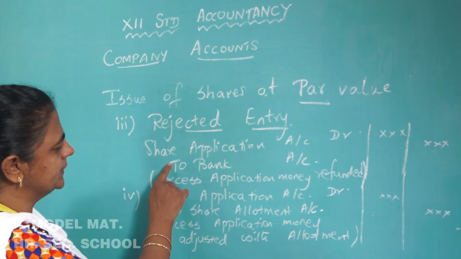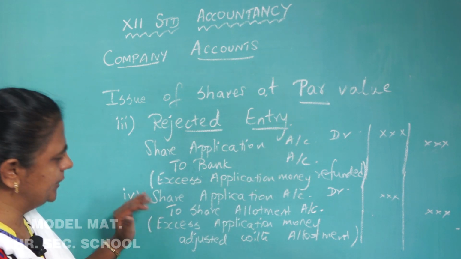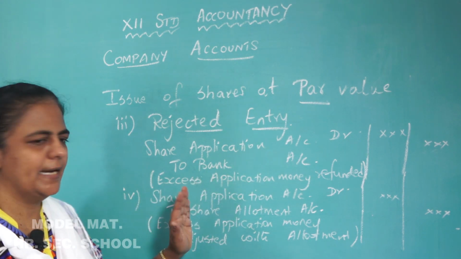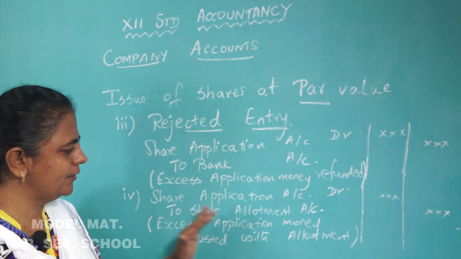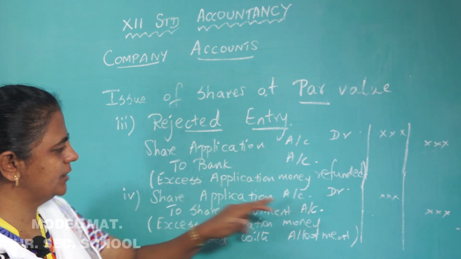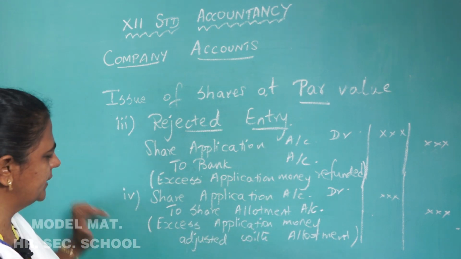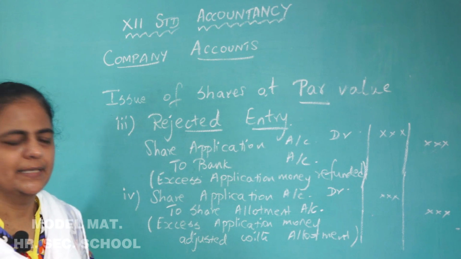So in that case the entry is share application account debit to bank. Next, instead of refunding, they can keep the money and adjust it with the future payment. So for that, what is the entry you have to make? Share application account debit to share allotment. We understood this. Next we will go to the next entry.